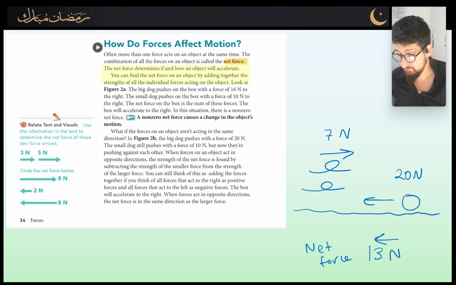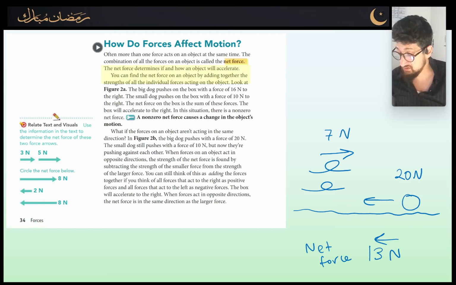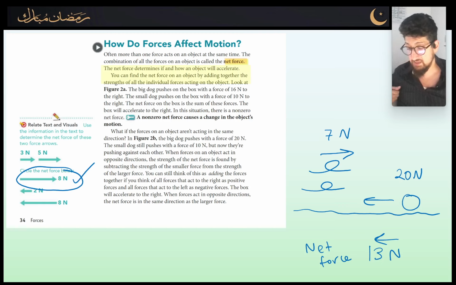Okay? Let's look at this scenario over here. We've got a question here that says, use the information in the text to determine the net force of these 2 force arrows. So we've got 3 newtons acting in one direction, and we've got 5 newtons, and they're both acting in the same direction, aren't they? So the overall force is going to be 8 newtons. But which way is it going to be facing? Well, it's going to be facing the same way. 8 newtons to the right. That's how we solve that one.